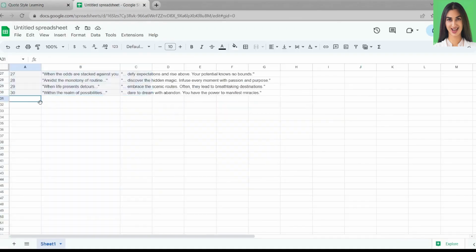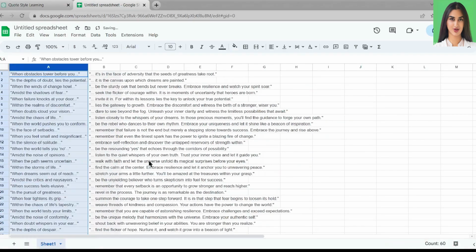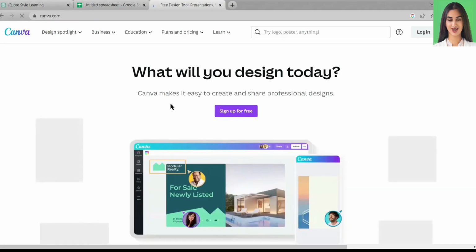For video making today, we will use an online video editor tool named Canva. You can also use Pictory AI or HeyGen. I will provide all the application links in the description.